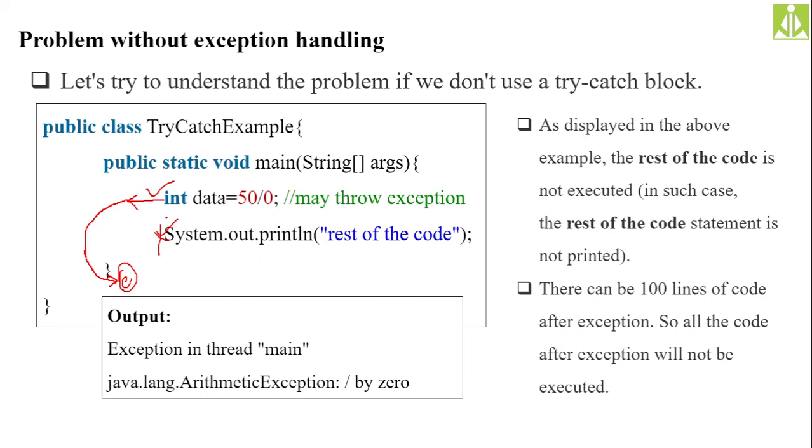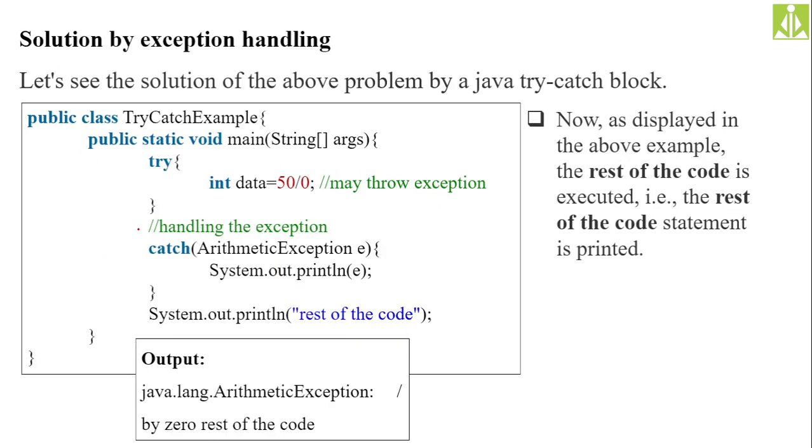Whenever an exception occurs in your Java program, a suitable object of that particular exception will always be created and thrown out of the block with the control. If the control is going out of the block, there is no way it will execute this statement. Already the control has jumped out of the block, so it will not come back to execute this statement. Remember this one. Okay. Next, the solution by exception handling we have already seen.